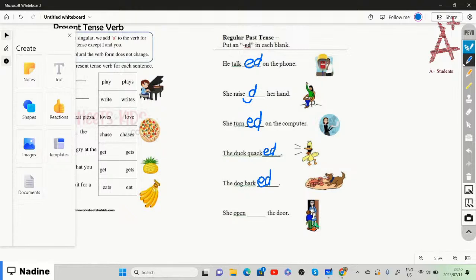She opened the door, right? Open tells us about the present. But if we put an ed, then it shows opened the door, the past tense. So these are regular past tense where we just add an ed to show that it has happened in the past.